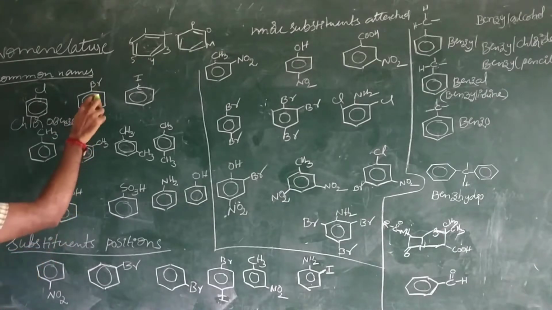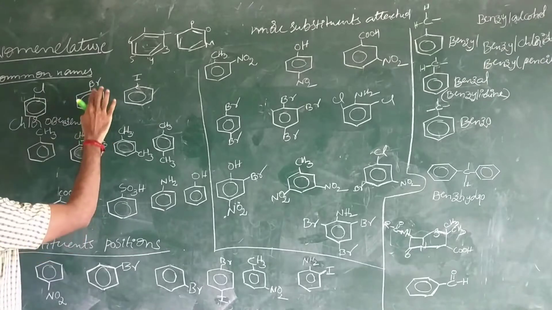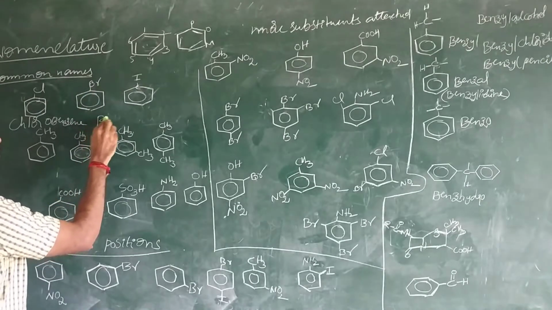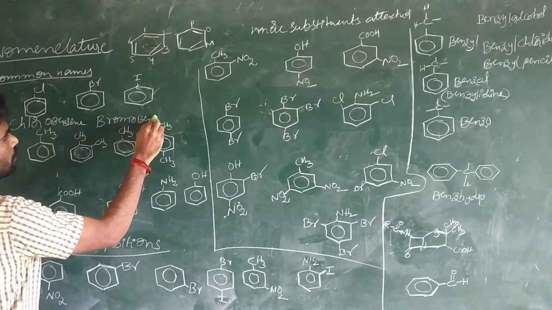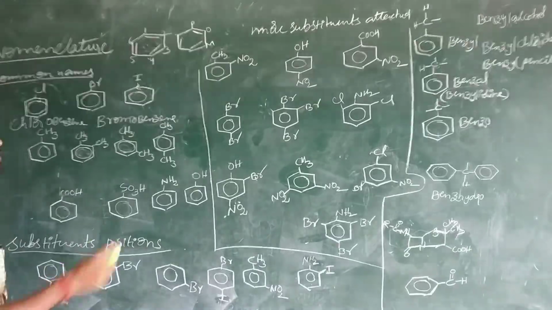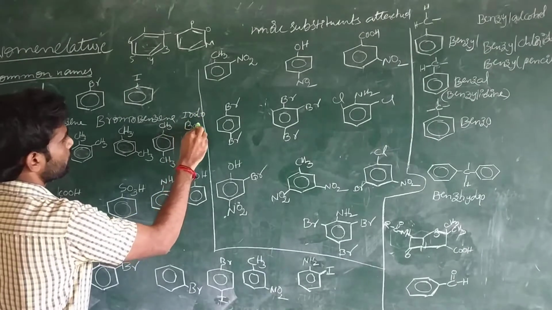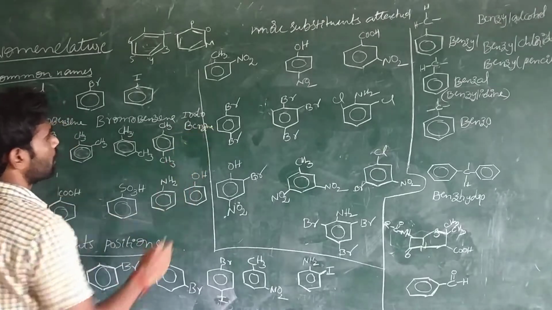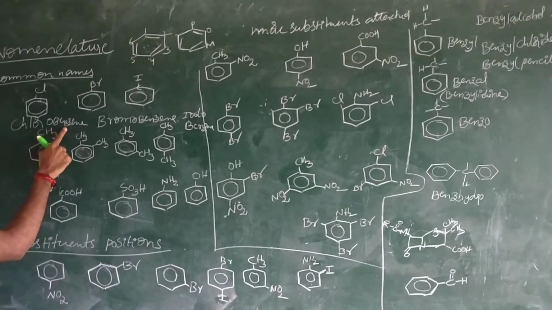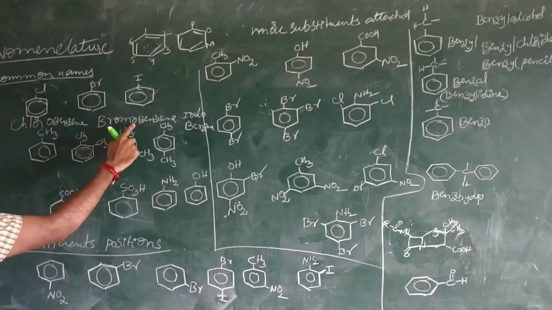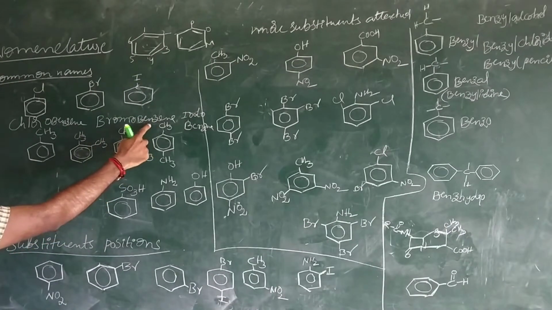For the name of the substituent, we place a prefix. This one is bromo, the prefix bromo, and it ends with benzene: bromobenzene. And the next one is iodobenzene. So the prefix contains the name of the substituent. Chloro is the substituent followed by the benzene ring. The substituent groups are named as a prefix, and after that they end with the suffix benzene.